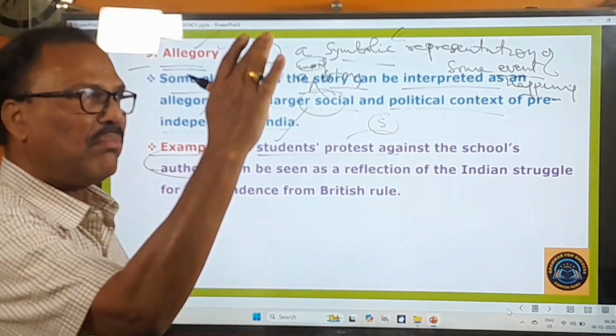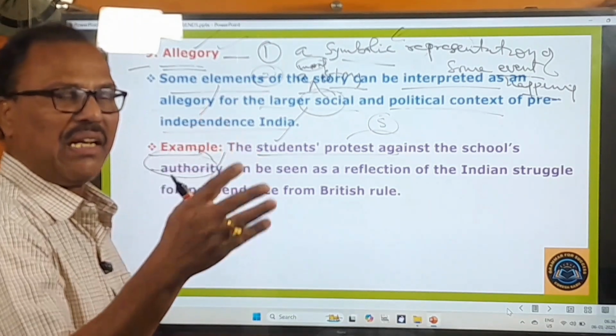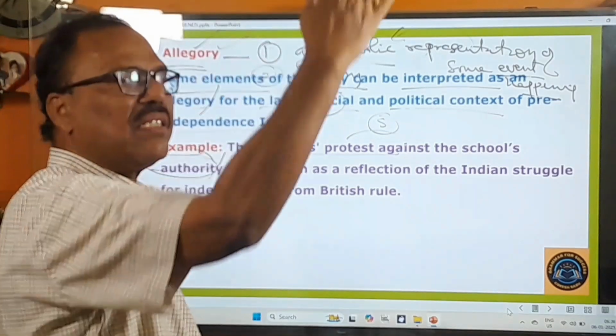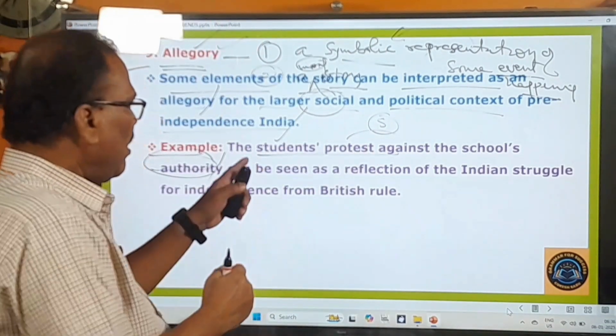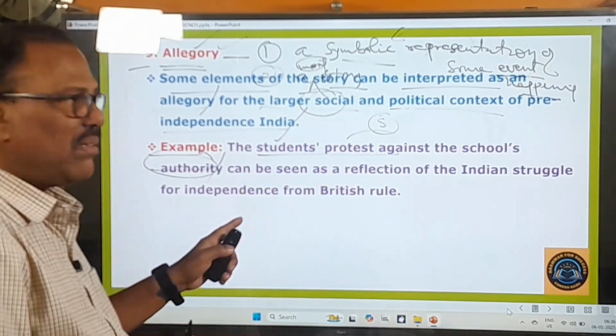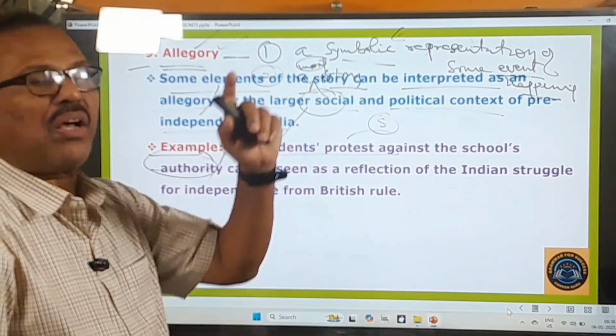Our Indian leaders, Nehru, Gandhi, Sardar Vallabhbhai Patel, and so many great leaders were there in those days. They all protested against that British authority. In the same way, in Malgudi, all the students protested against this school's authority, Albert Mission School's authority, right?